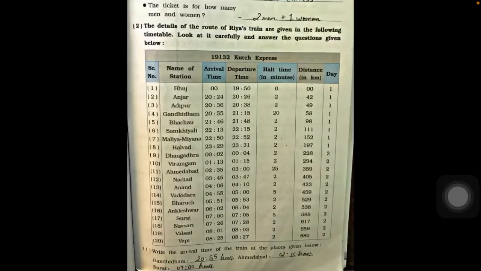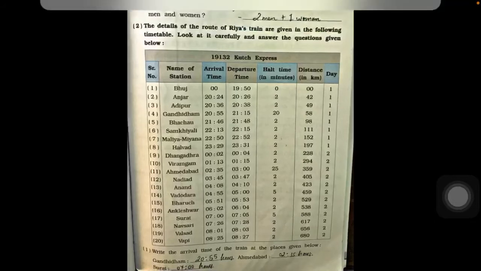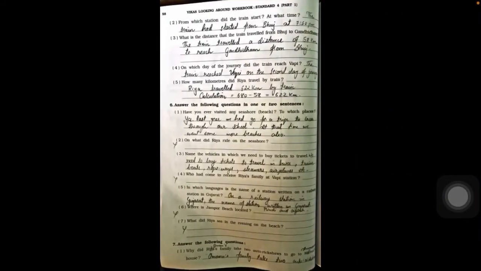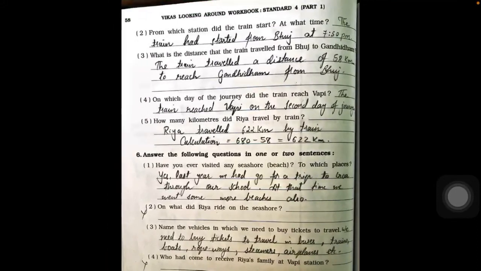Now question number 2, detailed information of Riya's train. Here you have to write the answers to all the questions given below. Write the arrival time of the train at the places given below. At Gandhidham, the train arrival time is 8:55. Second, at Ahmedabad the train arrived at 2:35, and at Surat the train arrived at 7. Now next: from which station did the train start and at what time? The train started from Bhuj station at 7:50 p.m. What is the distance the train travels from Bhuj to Gandhidham? About 58 kilometers.